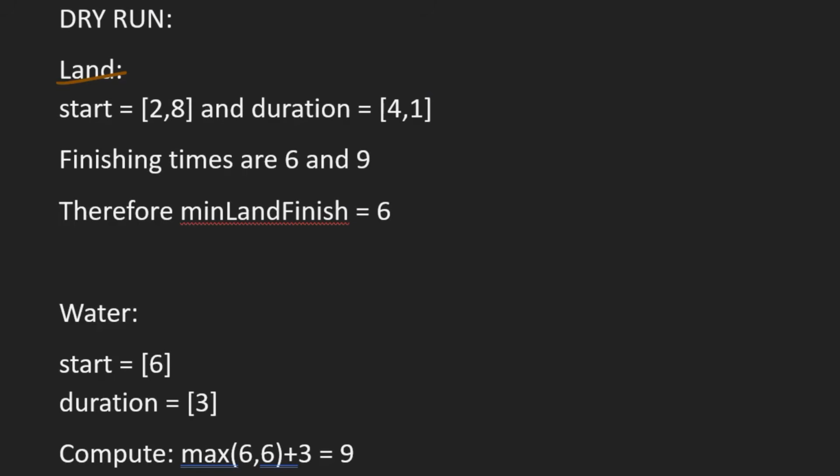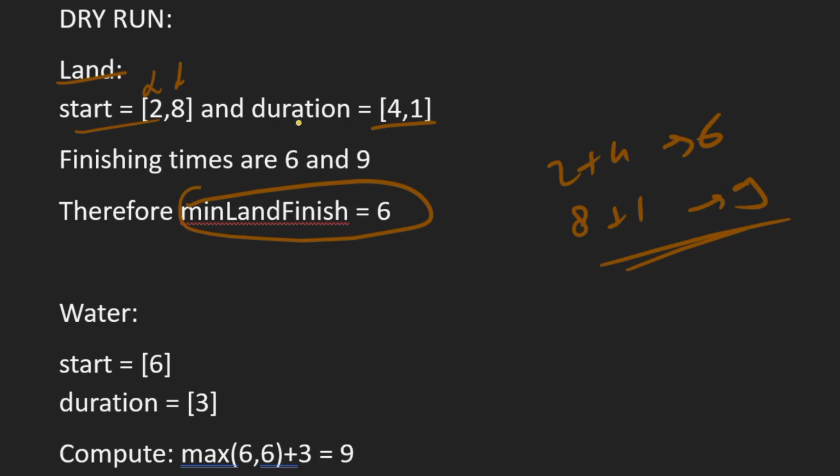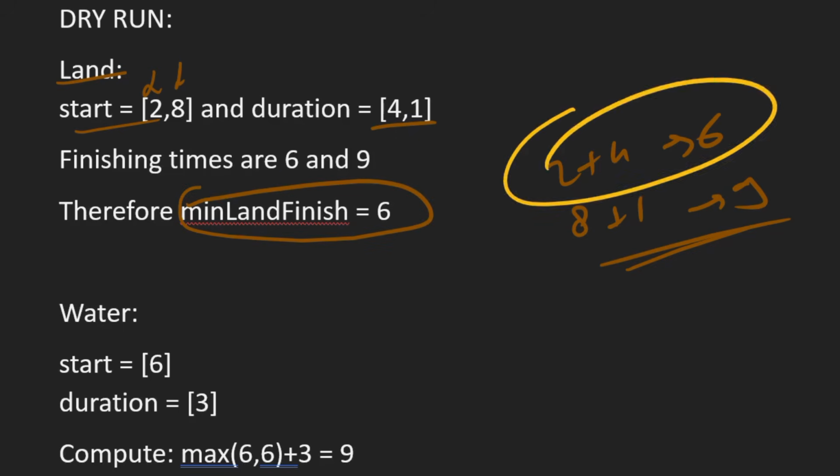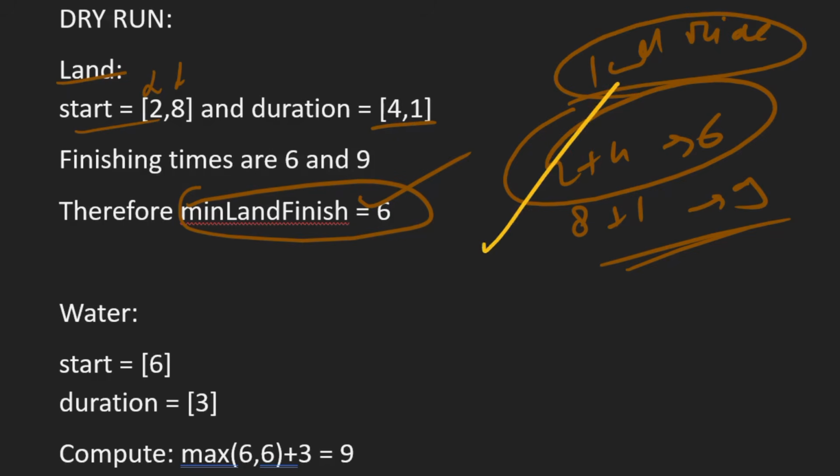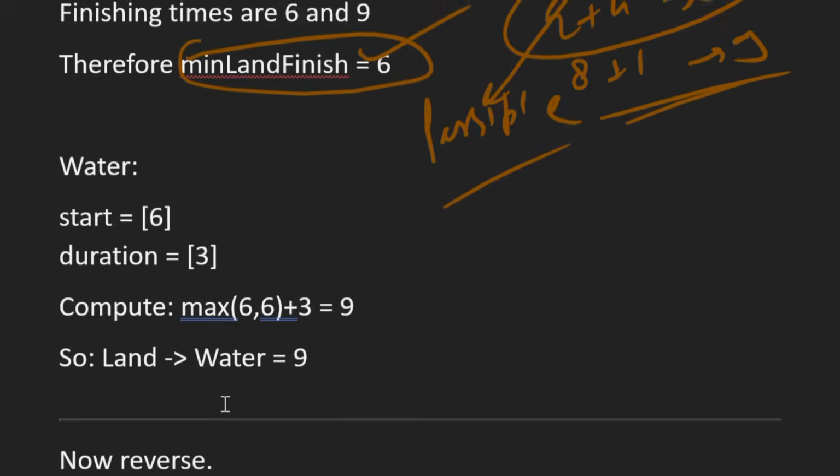Suppose for land rides we have two options, start times 2 and 8, and durations 4 and 1. So the finishing time for the first is 2 plus 4, 6, and the finishing time for the second is 8 plus 1, 9. So the minimum land finish time is 6, right? So we take this as our land ride. And now using this land ride we try out every possible water ride.